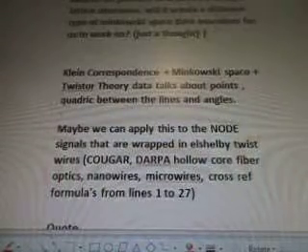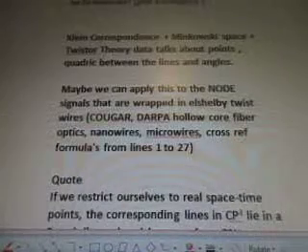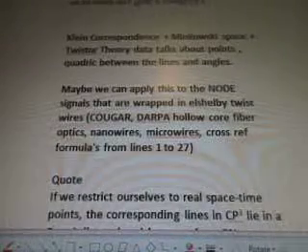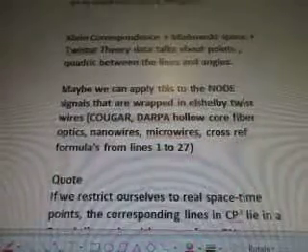Data talks about points, quadratic between the lines and angles. Maybe we can apply this to the node signals that are wrapped in L. Shelby twist wires, Cougar, DARPA, hollow core fiber optics, nanowires, microwires. We're going to cross-reference the formulas from lines 1 to 27 to find out.